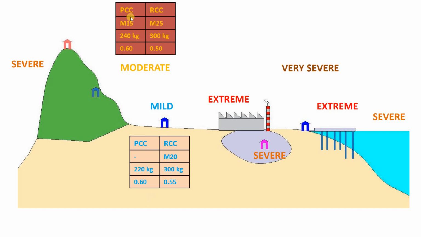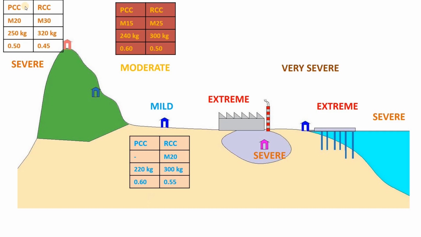Next let us see for the moderate condition. In case of PCC, the minimum cement content is 240 kgs, the minimum concrete grade is M15 and the maximum water cement ratio will be 0.6. In case of RCC at moderate condition it is M25 and 300 kgs of cement minimum and the maximum water cement ratio will be 0.5.